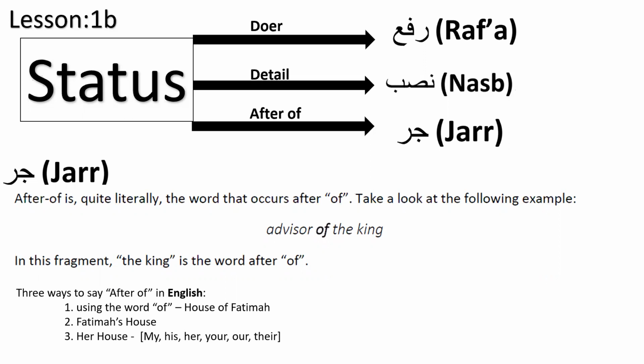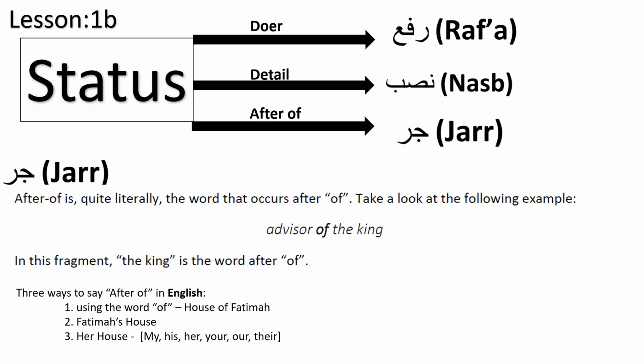I don't see any "of" in number 2. Oh, there's no jar here? No, don't say that. There is a jar here. The "of" is kind of hidden. Same thing with the third one. There is no name here. It's just a pronoun, and the pronoun is making a relationship. Whose house is it? Her house.